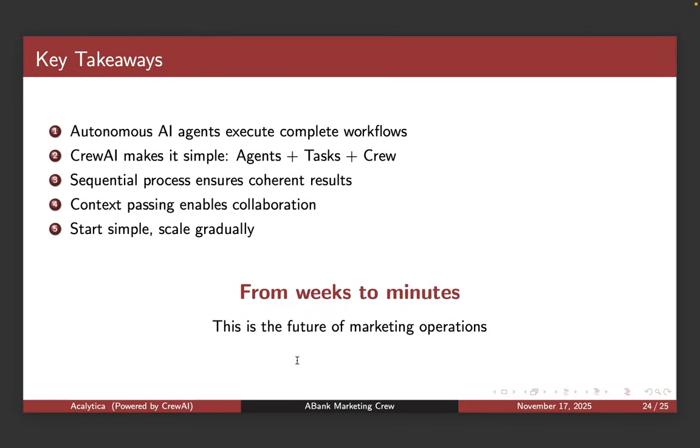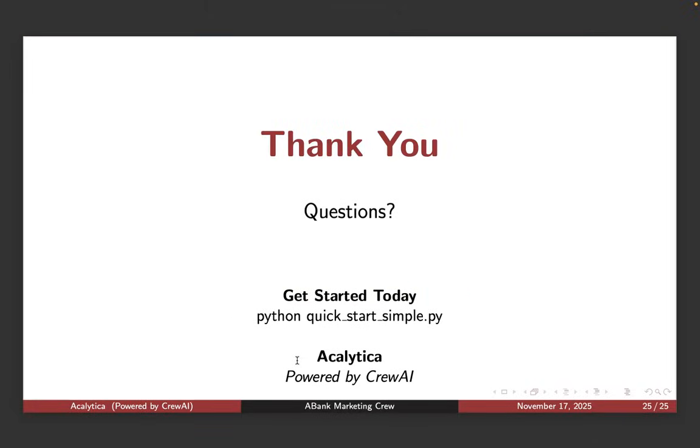So basically, this is an illustration of a process that usually takes weeks, but can be reduced to minutes because this is where marketing operations is going. So thank you for that. Now I'll go into